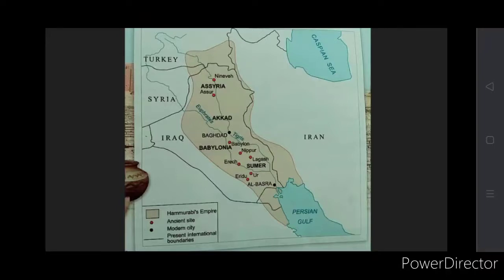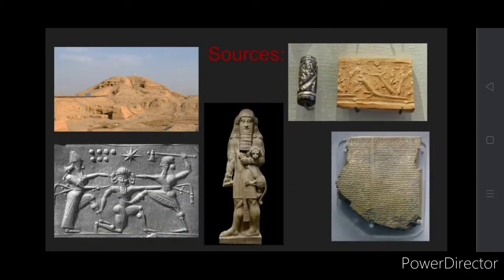This is the same map as there is in your textbook, and this is a map of Mesopotamia. This is the area, and these are the different places, towns, etc. in the city. Now you would ask how do we know about this Mesopotamian civilization if it was one of the earliest civilizations, that means in 2500 BC? For that we need to know the sources.